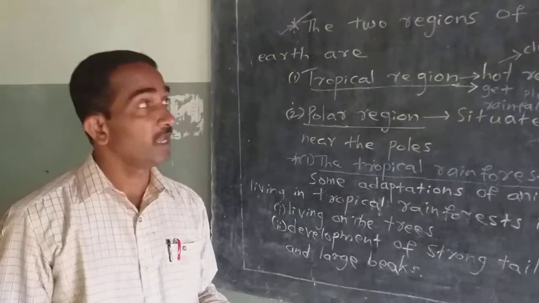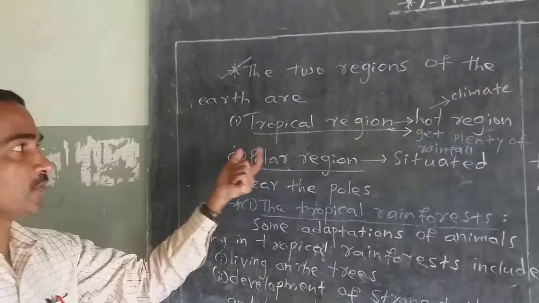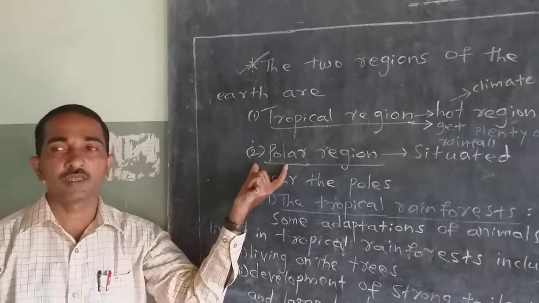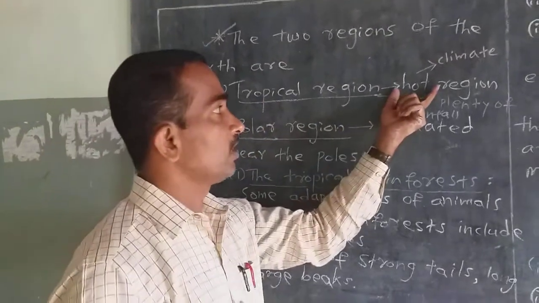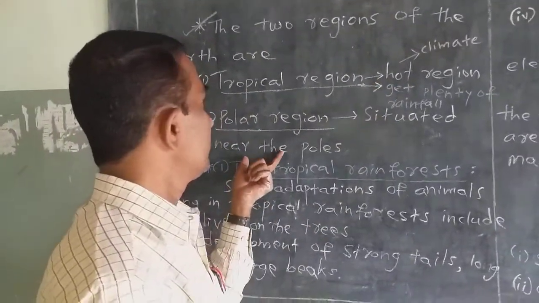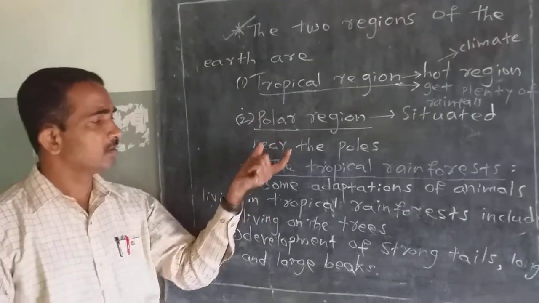I will revise once again. There are two regions on the earth. First one is tropical, second one is polar regions. In tropical region there is a hot climate, but in the polar region there is a cold climate.